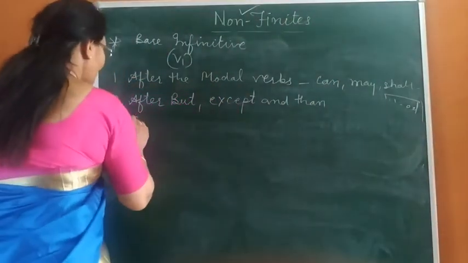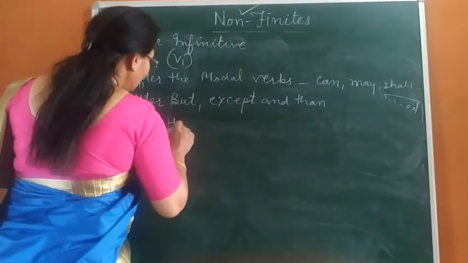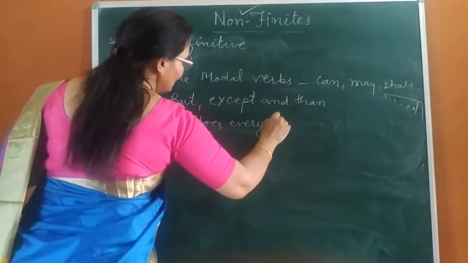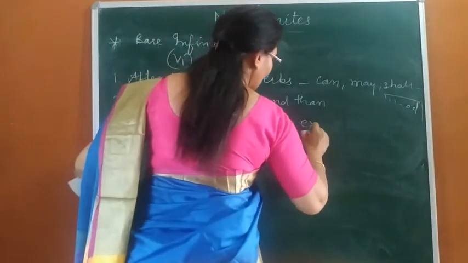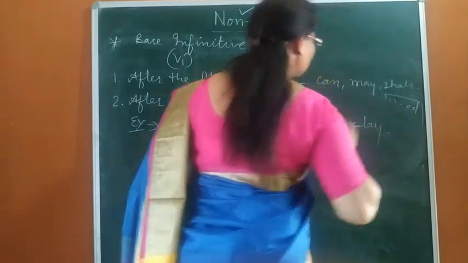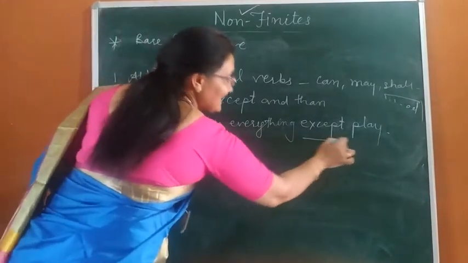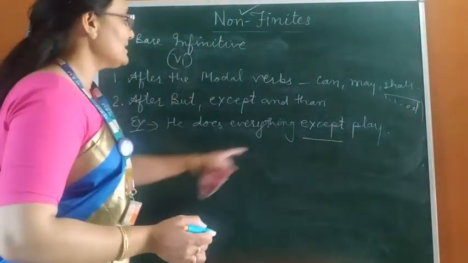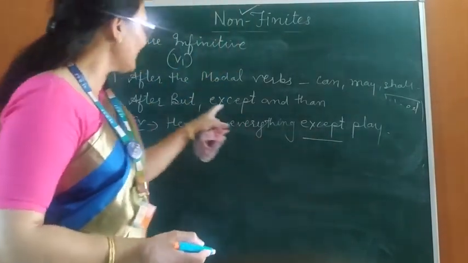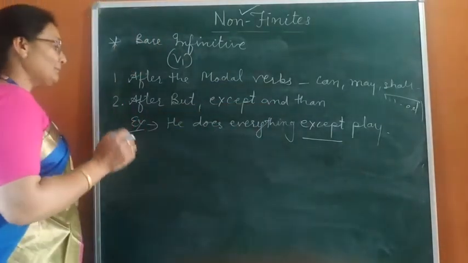For example, he does everything except play. The word except has been used in the sentence. Due to this word, I have used here bare infinitive, not to infinitive, because we have read in the rule that but, except, and than always take bare infinitive.